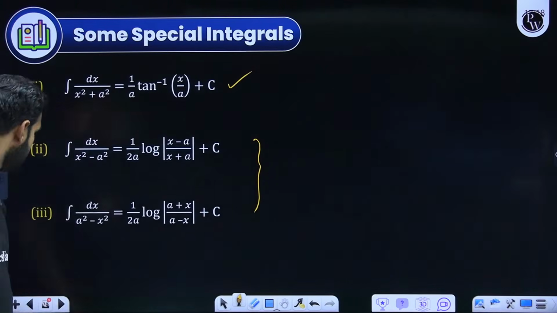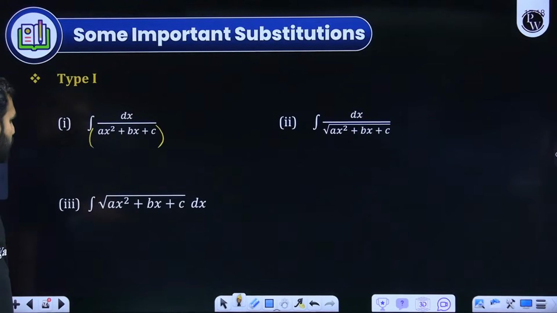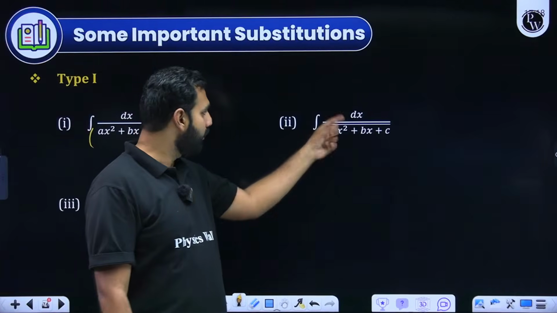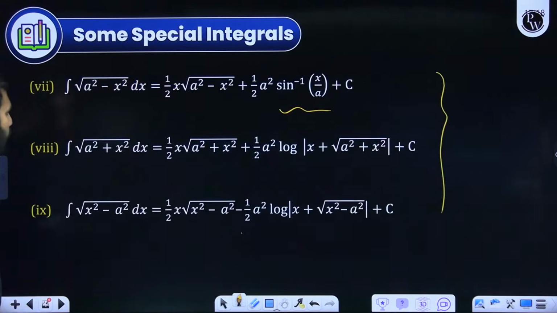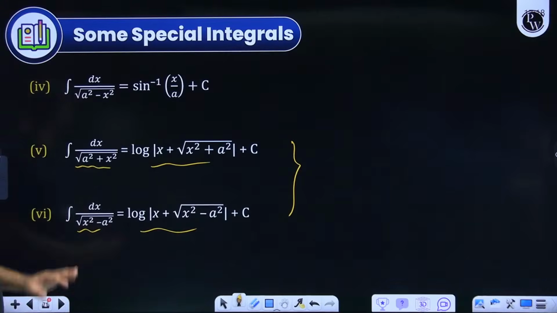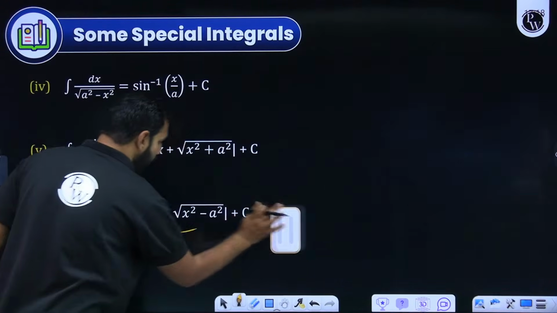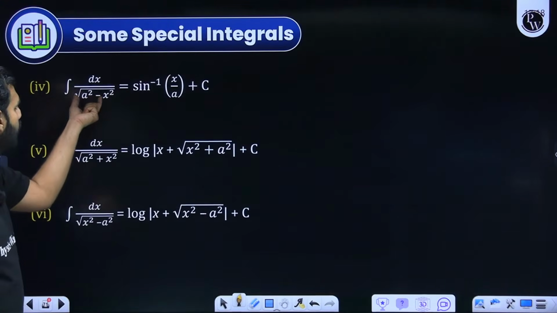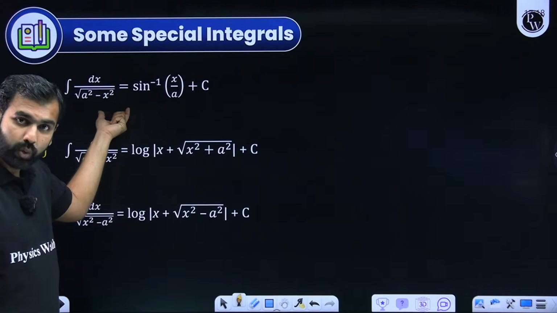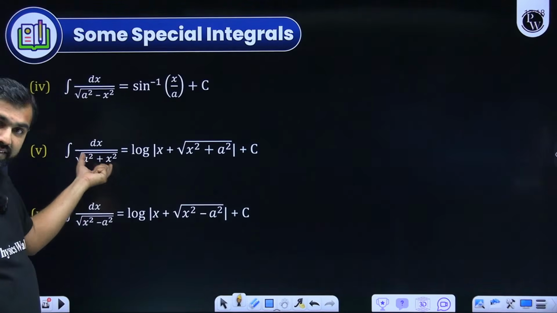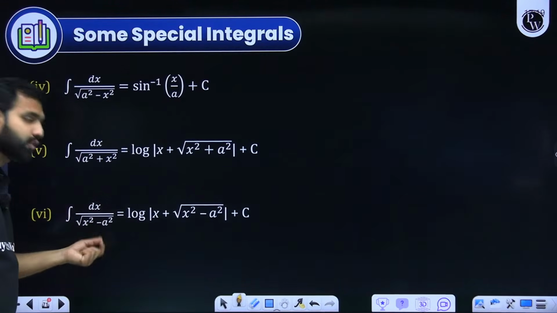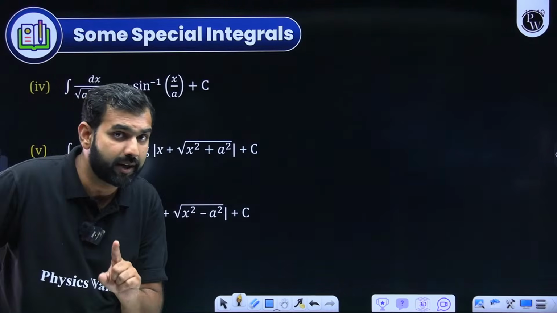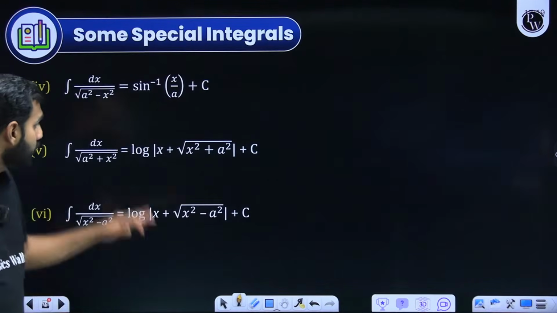Everybody understood that. Now from here, if I get back to the discussion we all are having, if it is 1 upon under root over a quadratic, I repeat, if it is 1 upon under root over a quadratic, again for that, I hope you can see these formulae will come into the picture, because 1 upon under root over a quadratic, that quadratic again with completing the square can be converted into under root over either a square minus x square form, or under root over a square plus x square form, or under root over x square minus a square form. And again, you know the integral formulae. Are you understanding my language? Since it is a quick revision, I hope you are able to understand my words.